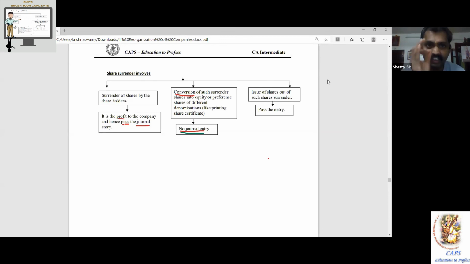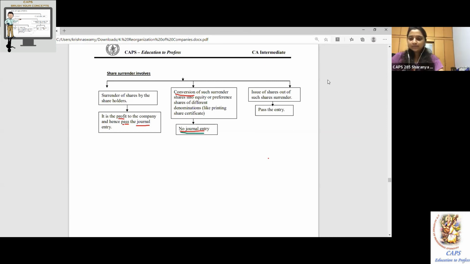First year dividend, case number 1, you have paid the dividend. Full stop. Second year, you could not pay for whatever reason. Even if you have profit, you would not have paid because the profit may be required for your expansion purpose. Liquidity reasons you may have. So second year, third year, fourth year, you have not paid the dividend. That means 10 lakh, 10 lakh, 10 lakh, 30 lakh gets accumulated.